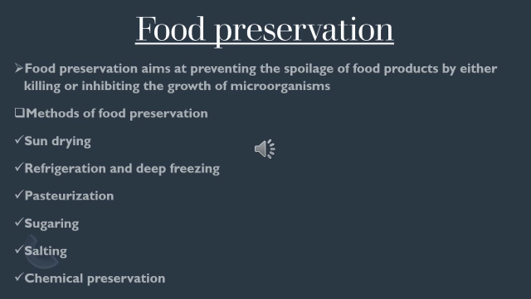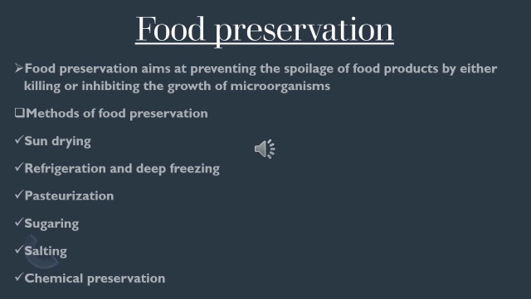Whatever the food might be, food preservation will either kill or inhibit the growth of microorganisms. It never allows any microorganism to grow on the food. It will stop their growth and it will kill. So by this method, we preserve the food.